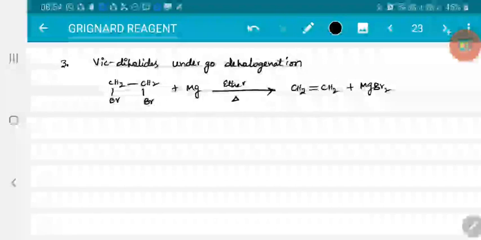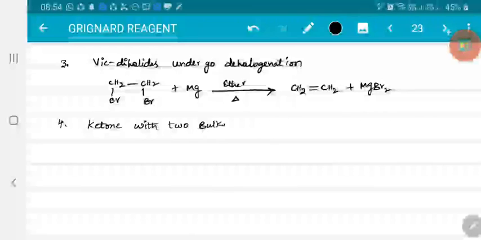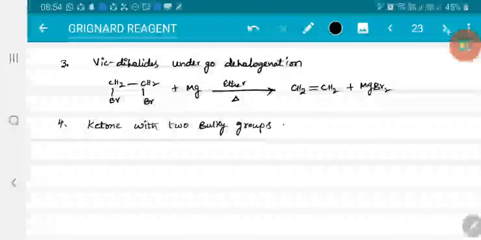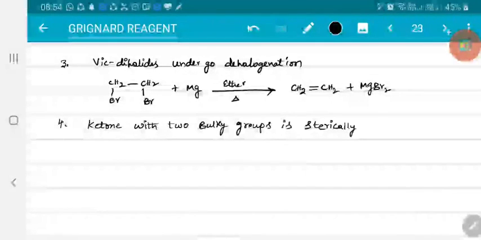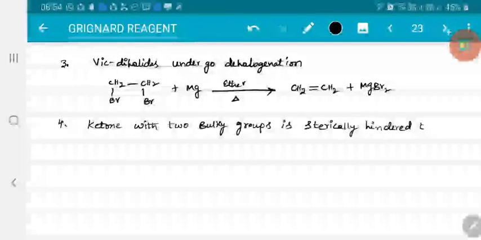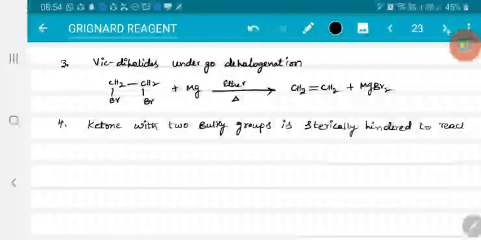Now, whenever there is a bulky group, in such cases also Grignard reagent does not react normally. For example, if I have taken a ketone with 2 bulky groups, that is sterically hindered to react with Grignard reagent.